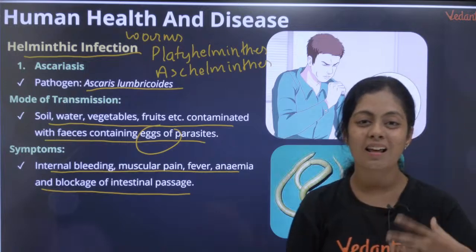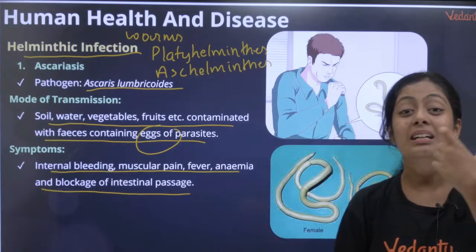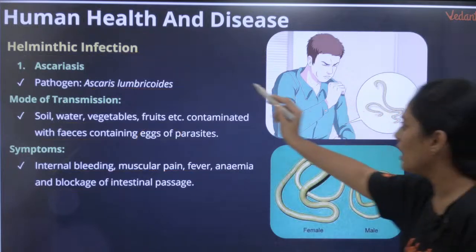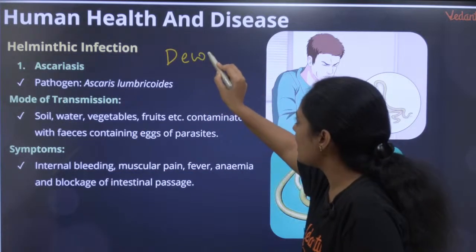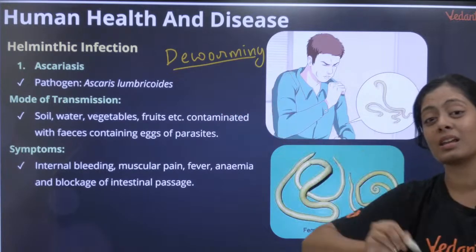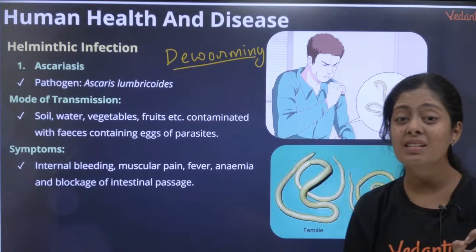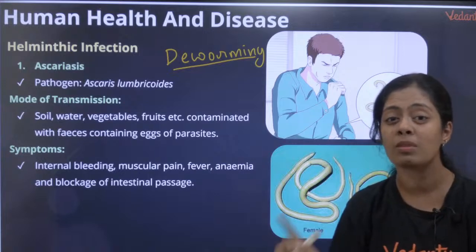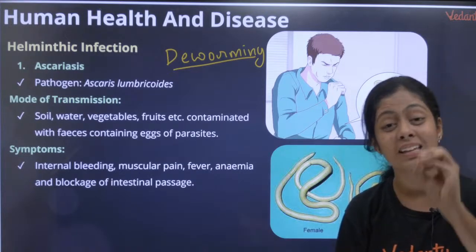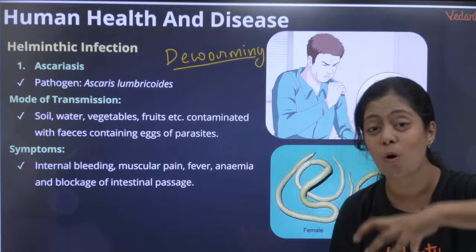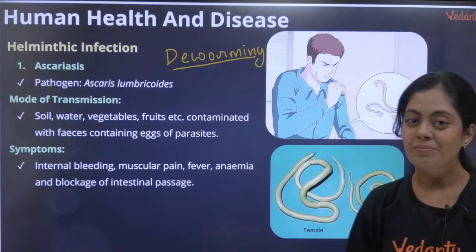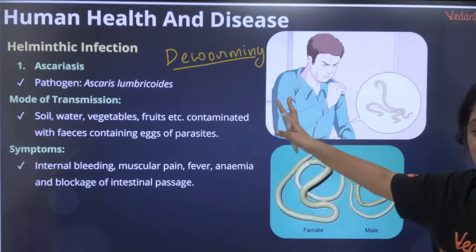They give this to small children, students. They give deworming medicine, usually up to about five years of age. We call it deworming medicine because children have many chances of having such worms. If you go to the doctor and say my child is not eating well, the first thing she will ask is, have you dewormed your child? Now, what is deworming? Deworming is nothing but giving them medicine so that it kills the worms in the gut. Those worms will be removed through the fecal matter. So this is very, very important.